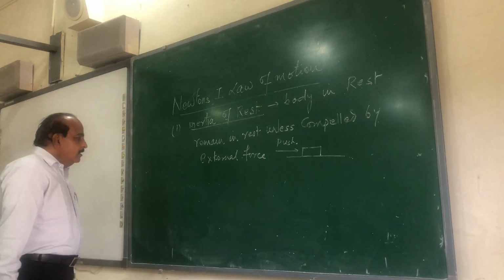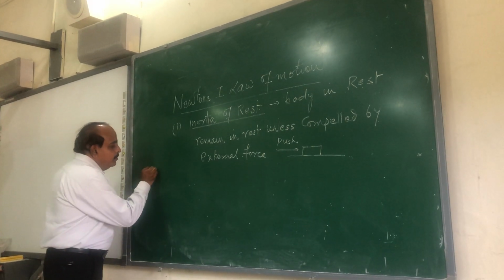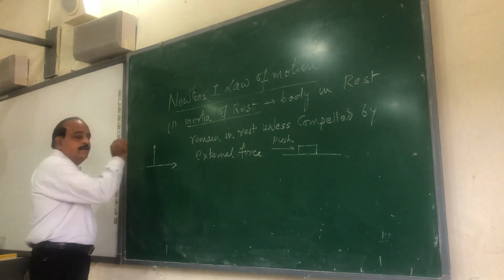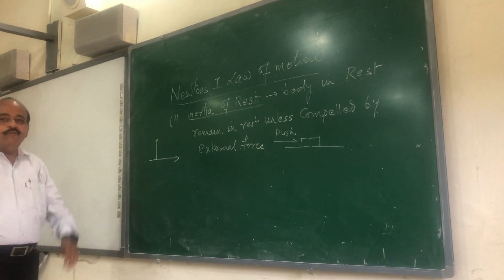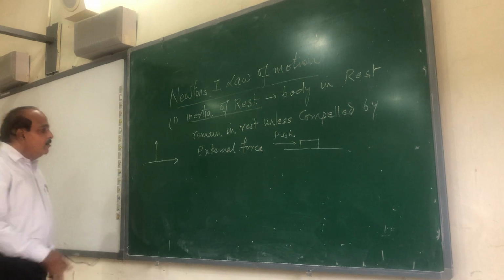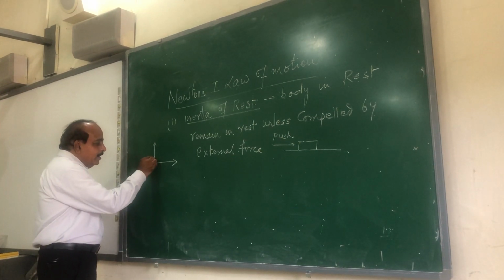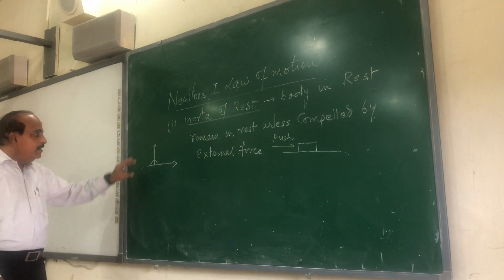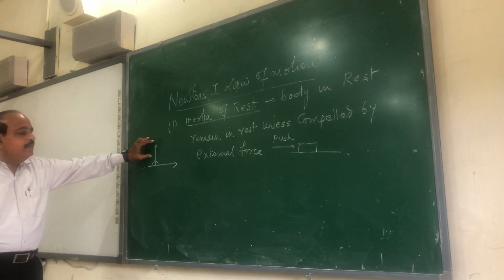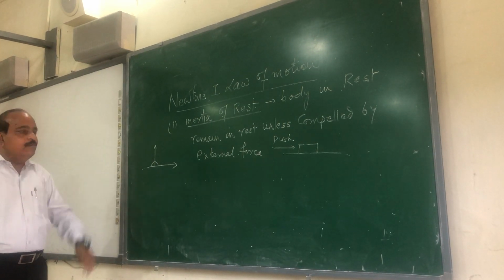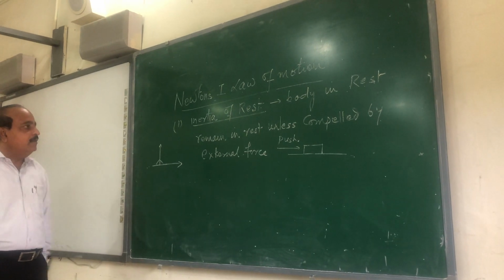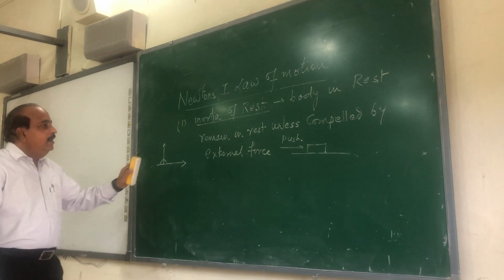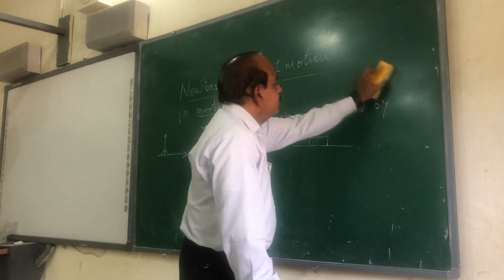For example, a bus suddenly starts. The passengers who are standing fall in the backward direction. Why is it so? Because as soon as the bus starts, the feet which are in contact come into motion, but the upper part of the body tries to maintain rest, and that is why it starts falling in the backward direction. The second statement of inertia is the inertia of motion.